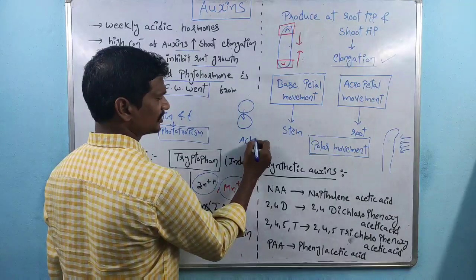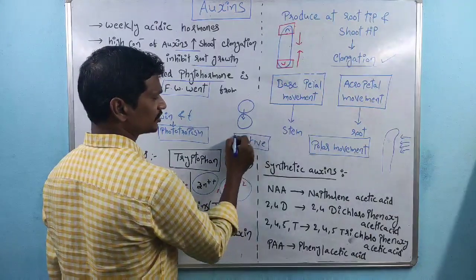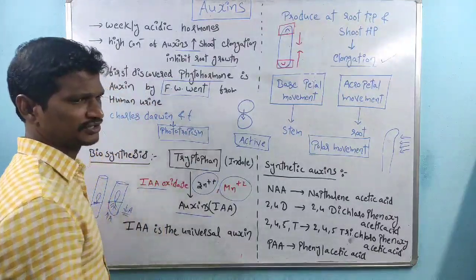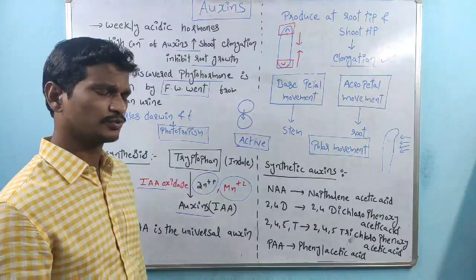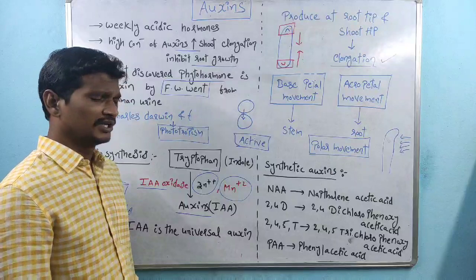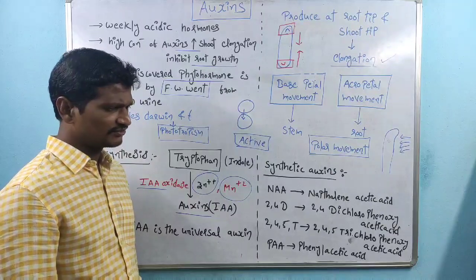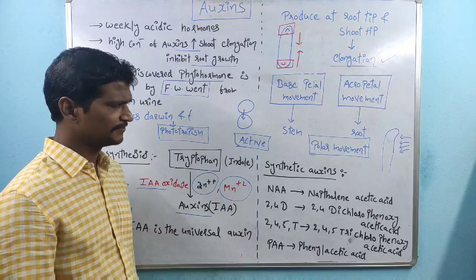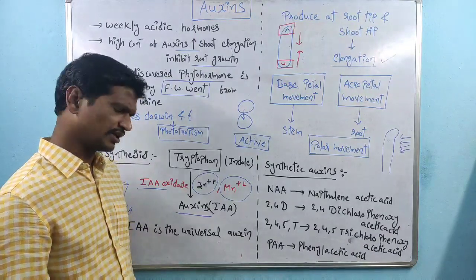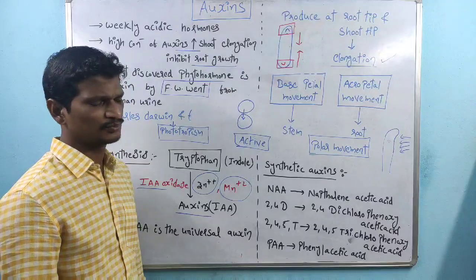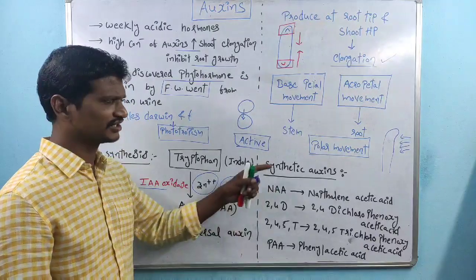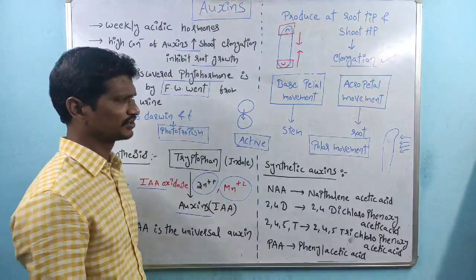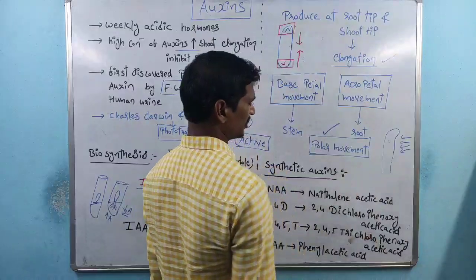The transportation is done by an active transport mechanism. So if auxins are transported from one cell to another by the utilization of energy, from low concentration to high concentration, that transportation is called polar movement.